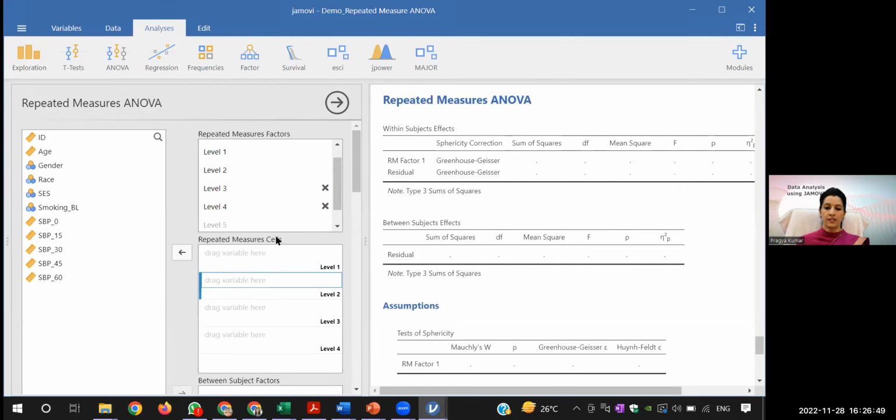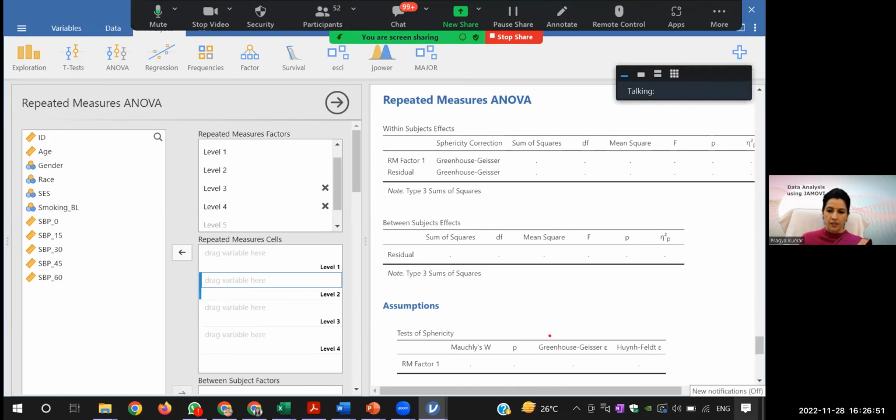Whatever is written here, that will be shown in the output. I need to define this, otherwise the result will come under the heading of level, and I don't want my output to be under the name of level. That's why I need to rename this.